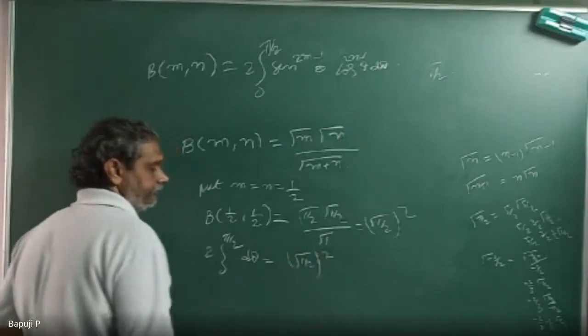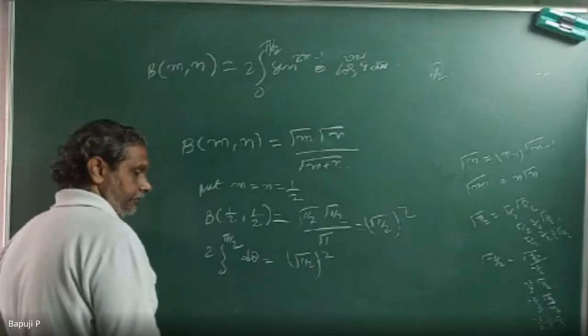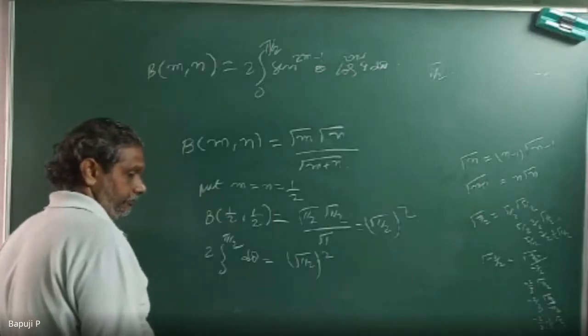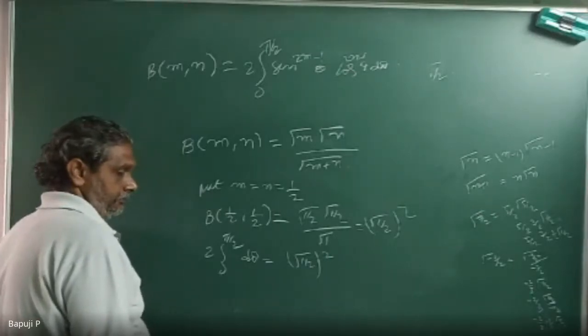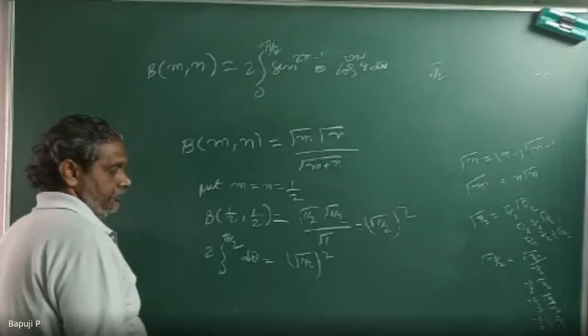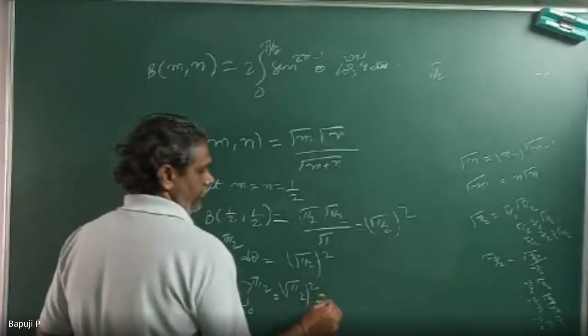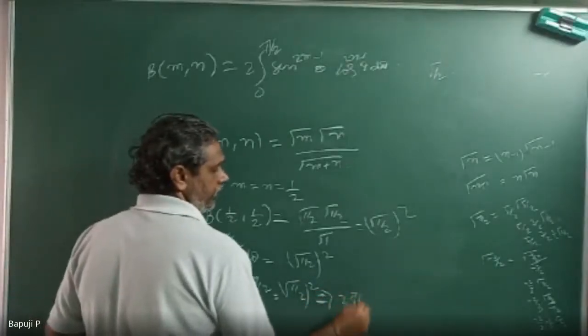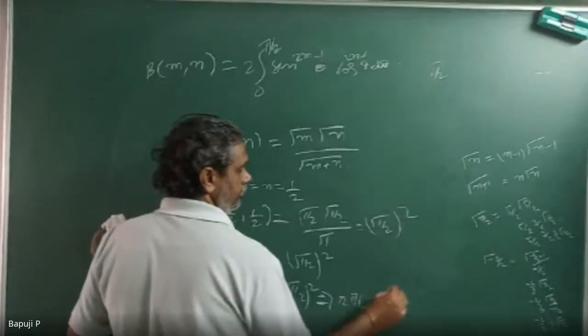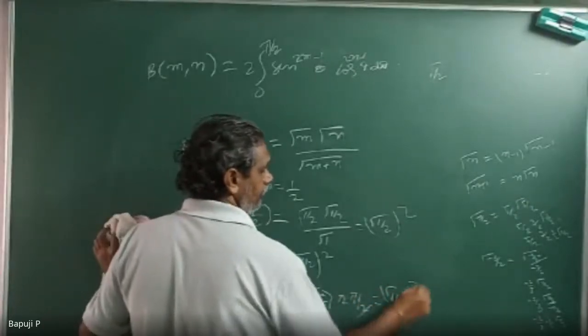This is equal to gamma half into gamma half by gamma 1. Now if you integrate, what will you get? Theta with limit 0 to pi by 2. So 2 into pi by 2 is equal to gamma half whole square.